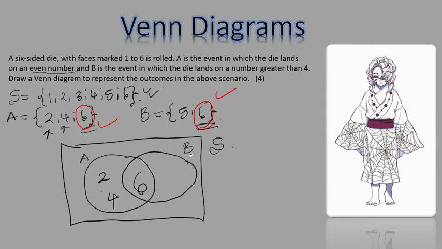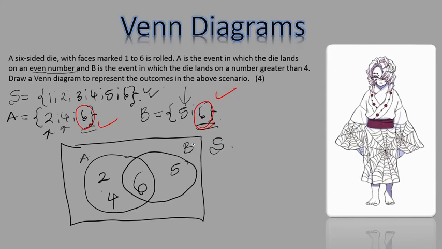And then you go to event B, you write all the outcomes that have to do with only B. So you write 5 here because it only belongs to B. And then you go back to your sample space. The sample space didn't just have 2, 4, 5, and 6. There are values that are missing here that are not in event A and they are not in event B.